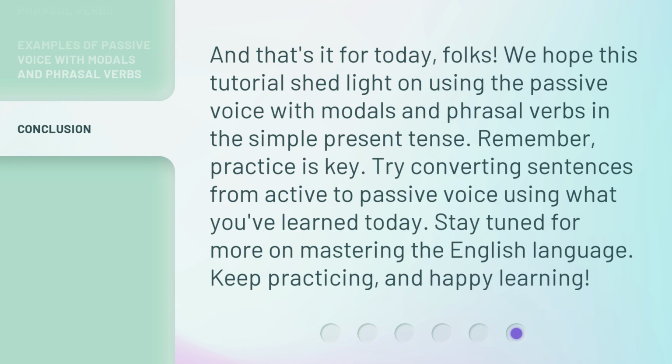And that's it for today, folks. We hope this tutorial shed light on using the passive voice with modals and phrasal verbs in the simple present tense. Remember, practice is key. Try converting sentences from active to passive voice using what you've learned today.